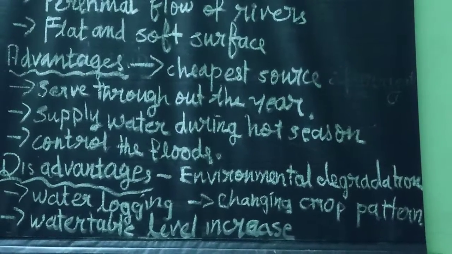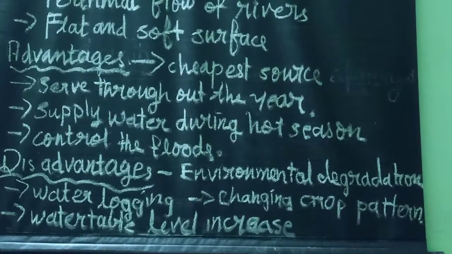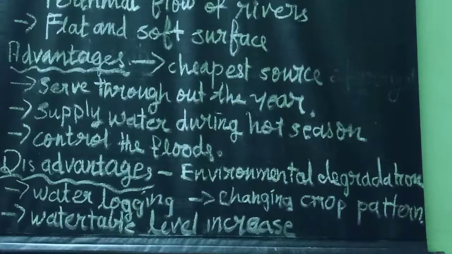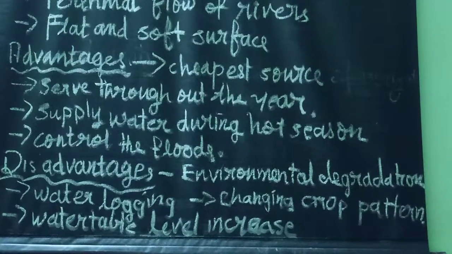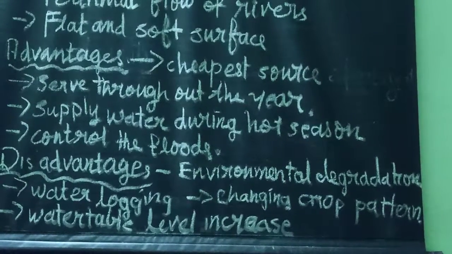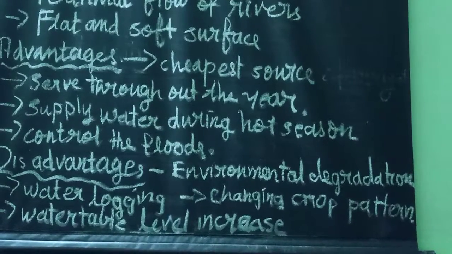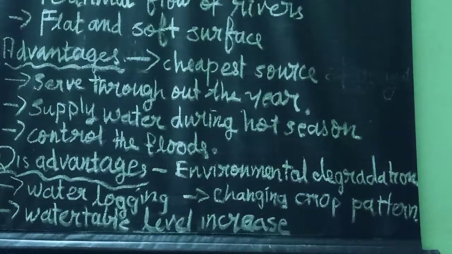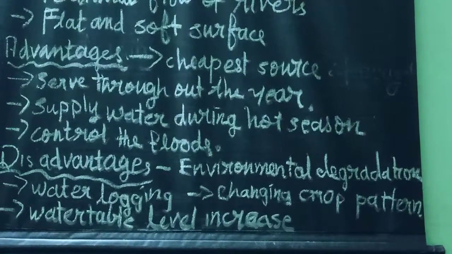When the water table rises, the salt content of the water also increases. That leads to the submergence of the land, which means that piece of land will be submerged in water. This also leads to a change in the crop pattern of some regions. These are the disadvantages of canal irrigation.